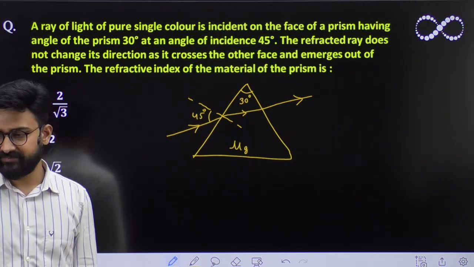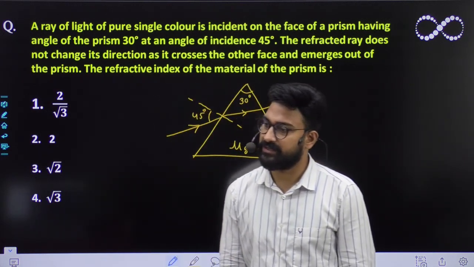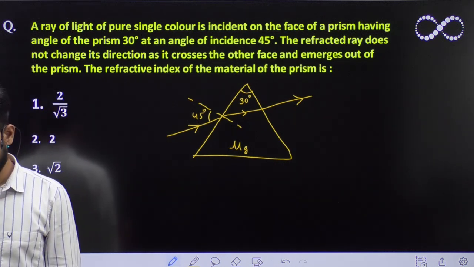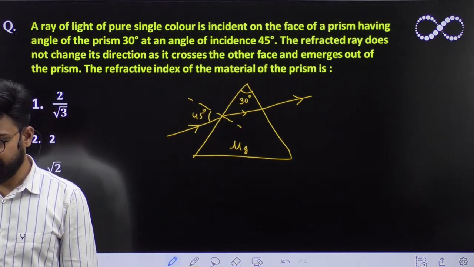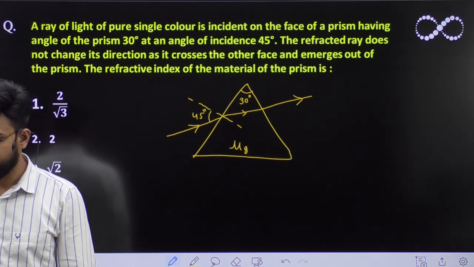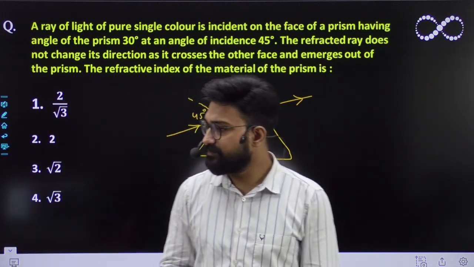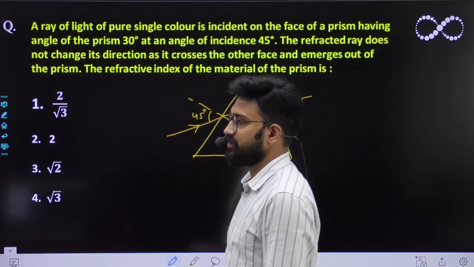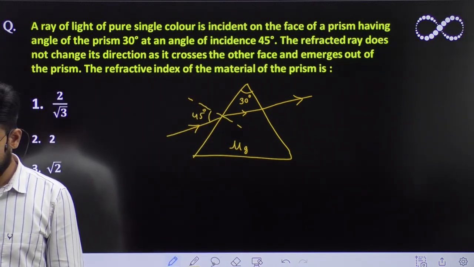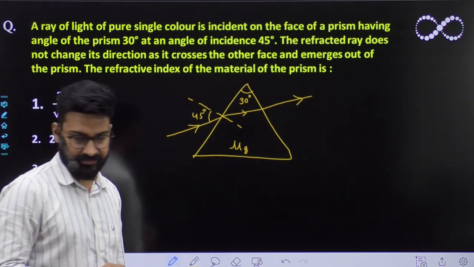So let us see. We'll give some more time to Rishit and Hardik. Hardik, are you able to solve it? And what about Rishit? Rishit, are you able to solve it? Okay. And Rishit, what about Rishit? Rishit is not at all responding. Okay.